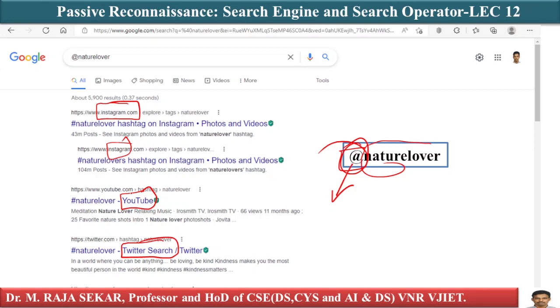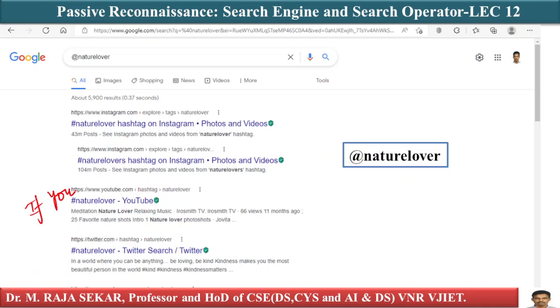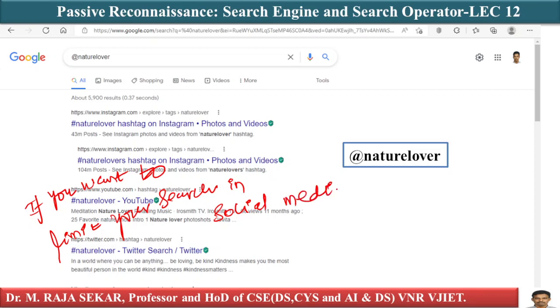Now, if you want to limit your search in social media websites, that's important. In social media websites, what you have to do?